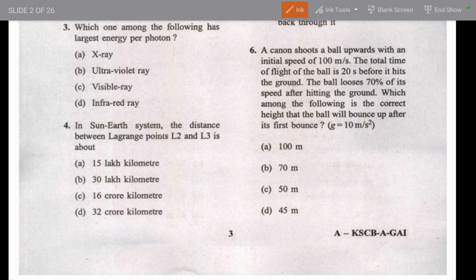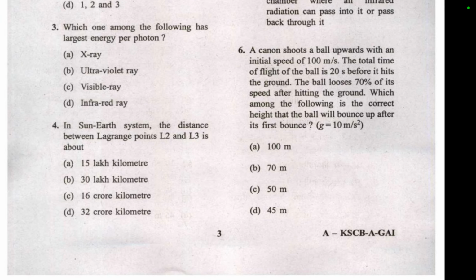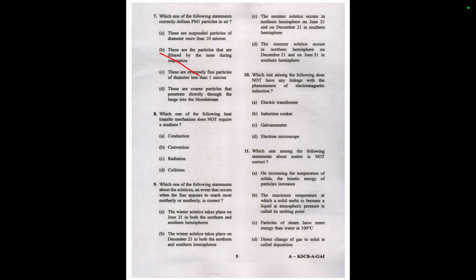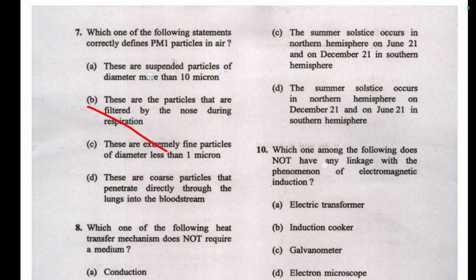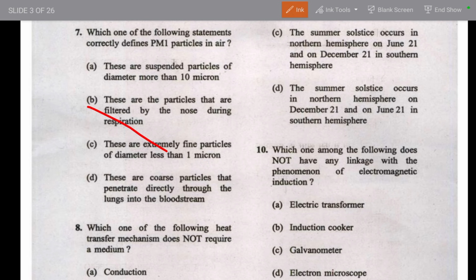This is how you can use it in a simple method, simple way, you don't need to go with those heavy concepts. So let's move towards the seventh question, let me just zoom for your convenience, okay? The seventh question is which among the following correctly defines the PM1 particles in the air. PM is particulate matter, 1 is indicating the size, okay? Let me tell you the concept, PM1 has the size of the particle less than 1 micron.